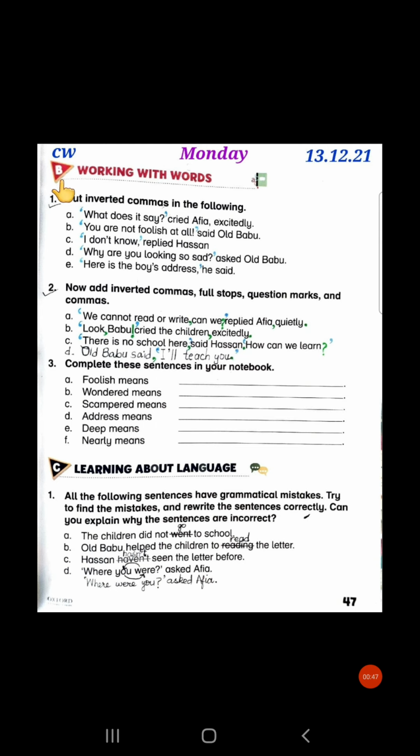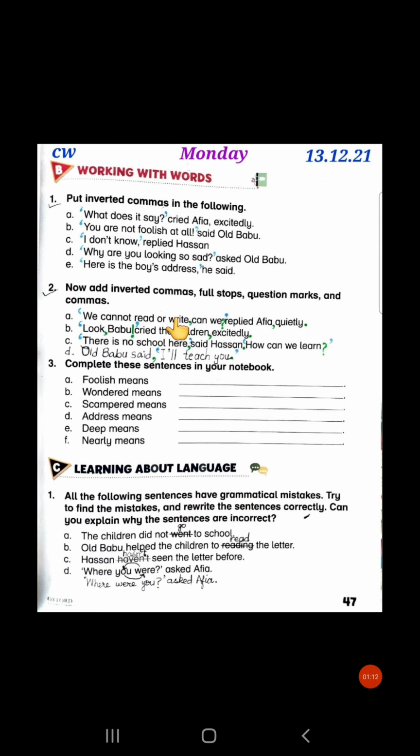Yesterday we did exercise B1. Today we are going to do exercise B2. The only difference is that yesterday we added inverted commas, but today along with inverted commas we are going to add full stops, question marks and commas. So at first you have to write down the date. Over here it's 14th December today, day is Tuesday, and then you have to write down CW.